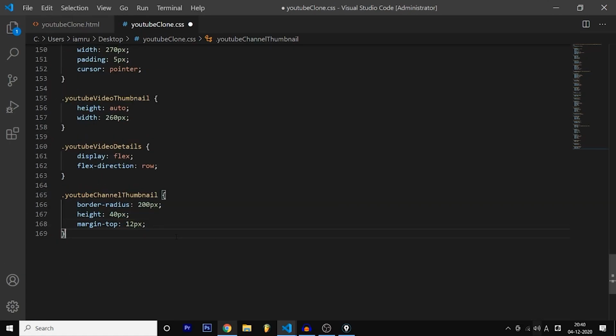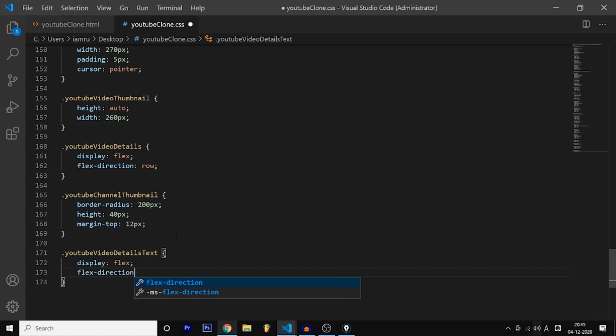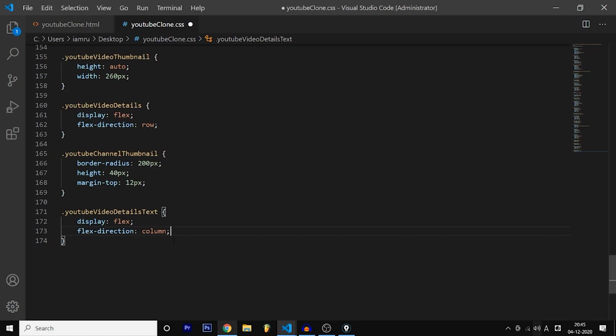And after that, we are going to have YouTube video details text. So YouTube video details text, and this is going to be display flex. I'm going to explain it a bit fast because my camera battery is dying. Flex direction column. Basically the text flex direction column, because we are going to have the title first and then the channel name, then the views in a column, vertical. That's why we are going to have this.